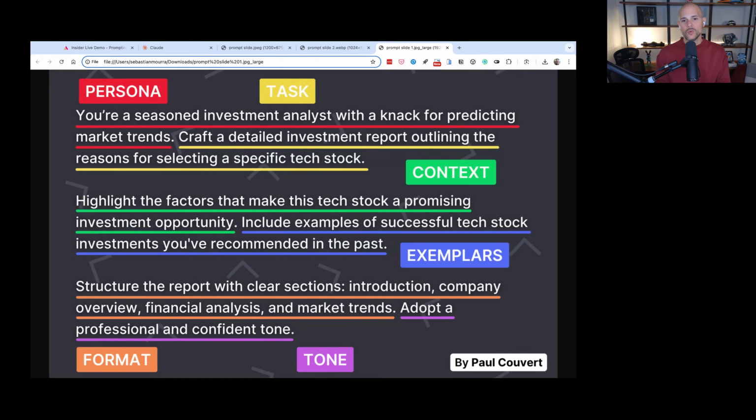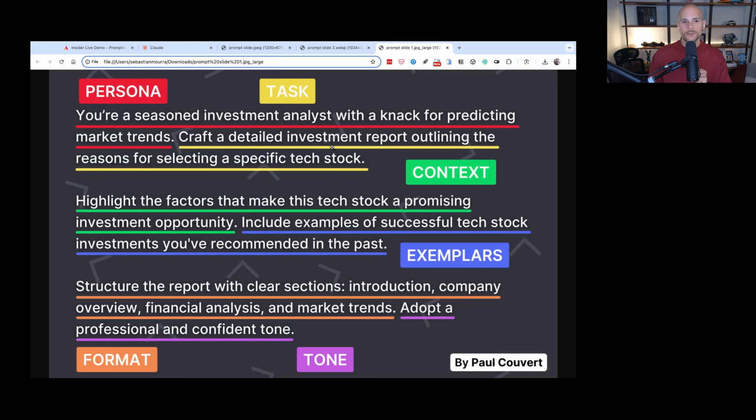In this case, why it's so good is because it's telling you it wants a detailed investment report outlining the reasons for selecting a specific tech stock. The investment report could have just reported on the financials of a company and who's investing in it. But that's not what this person wanted. They wanted to outline the reasons for selecting a specific tech stock. So this is the task right here, right?